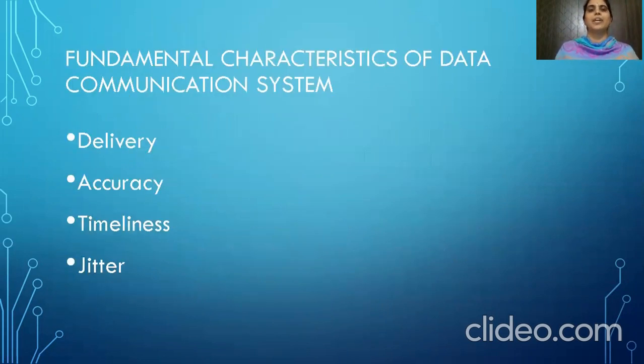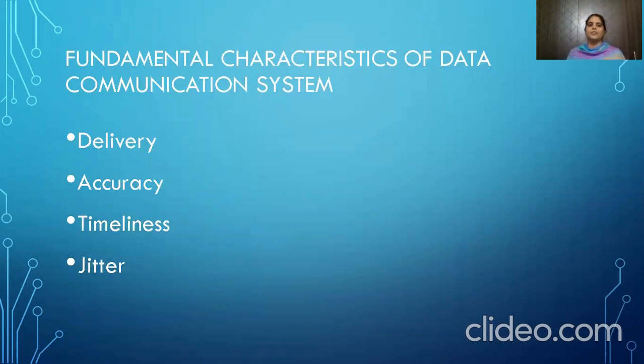To have effective data communication, the data communication system should have these fundamental characteristics: delivery, accuracy, timeliness, and jitter. Delivery means the system has to deliver the data to the correct destination. For example, if computer A wants to send data to computer B, the data has to be sent from A to B itself. That means it should ensure that the data is received by the intended receiver.